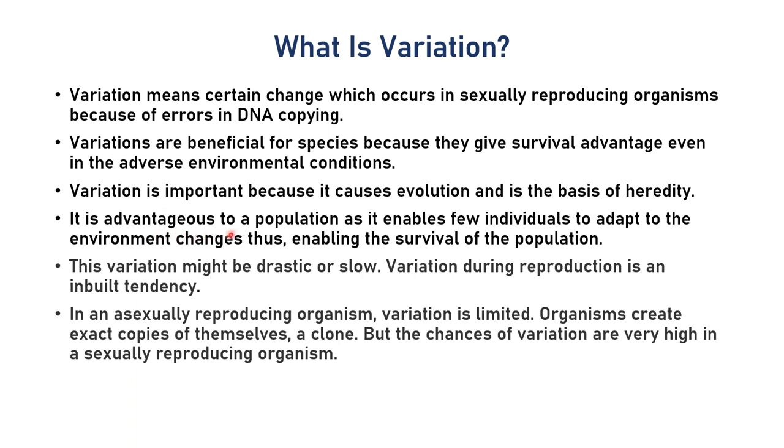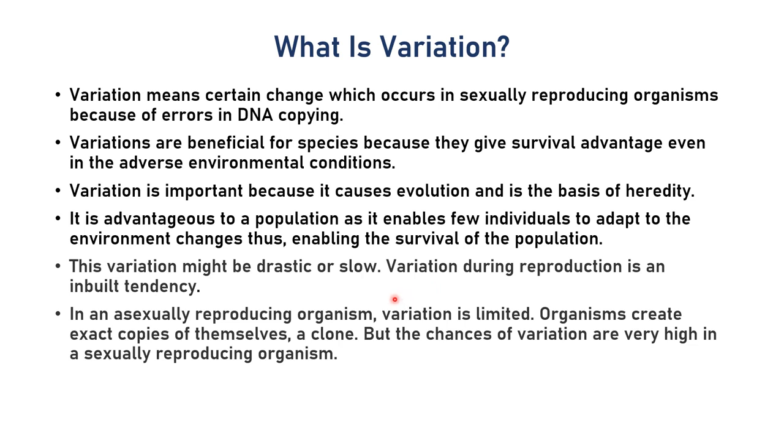Now it is advantageous to the population, right? Population means, suppose there are few sets of bacteria which can adapt themselves in a high temperature, so that bacteria has an advantage over the bacteria which cannot adapt themselves in a high temperature. So due to global warming, the bacteria which cannot adapt themselves to the change in temperature will die, and those which can adapt themselves will survive. And this adaptation is due to the variation in their genes.